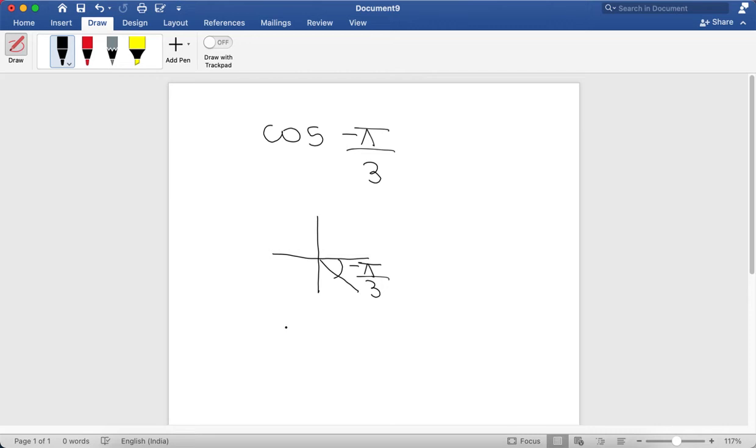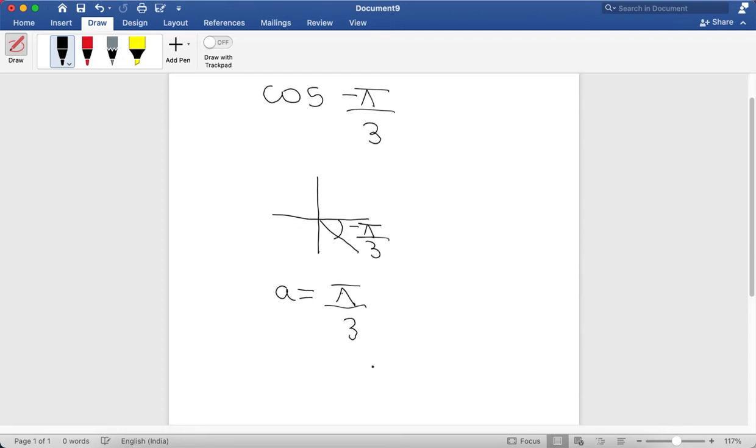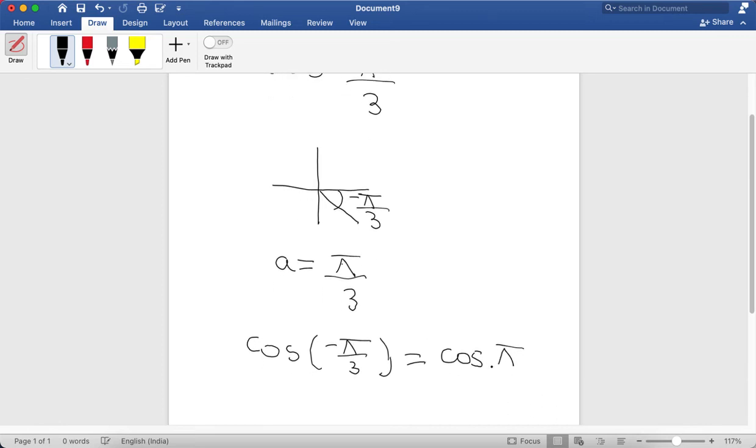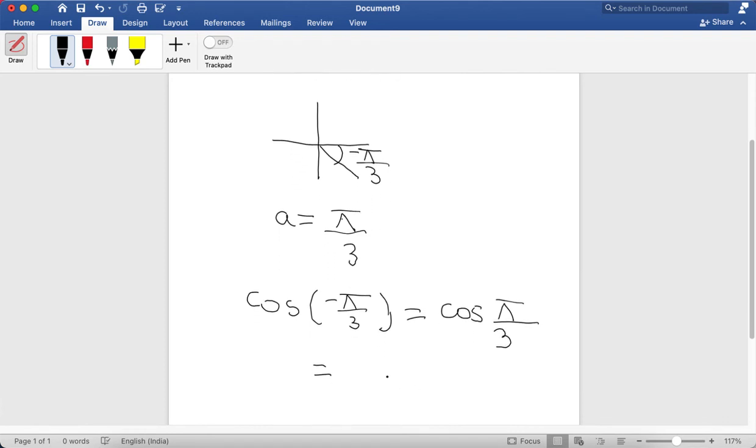So now, A is equal to pi by 3 because it's in the fourth quadrant and it's positive. Therefore, cos of negative pi by 3 is equal to cos of pi by 3 because it's in the fourth quadrant. And using the table, we can find out that the value of cos pi by 3 is equal to 1 by 2, as cos of 60 degrees is also 1 by 2.